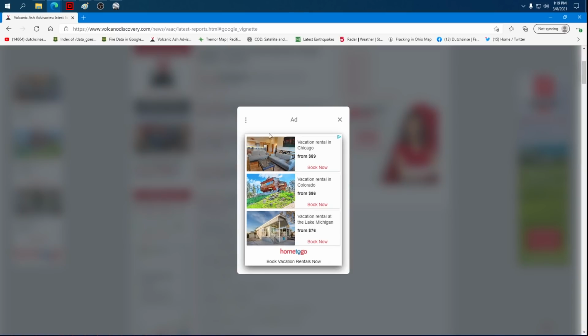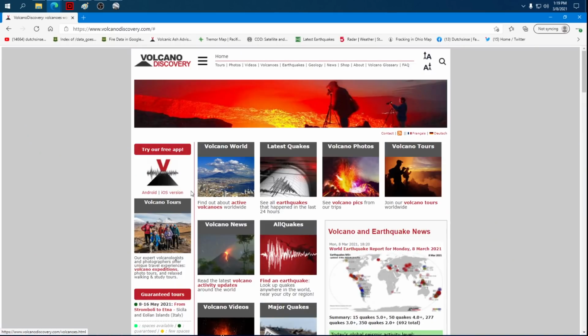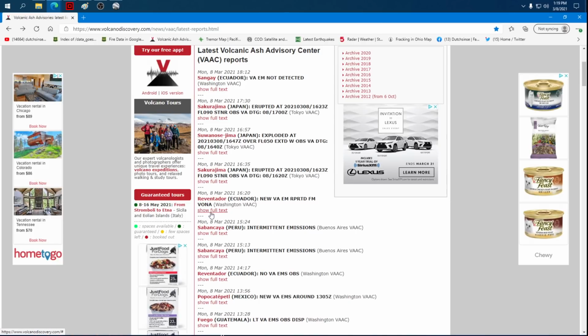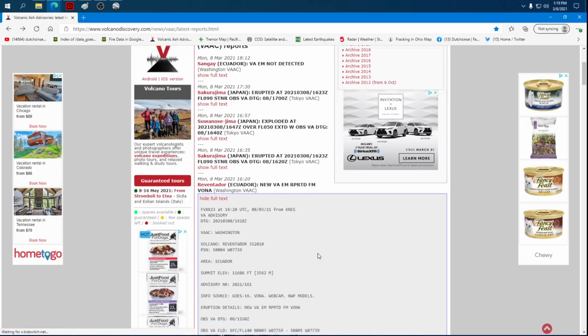Here, let's check. Whoops. Of course, I need to do the ad blocker, but actually I don't need to do the ad blocker because I want them to get paid for my views. But let's just go over and see.